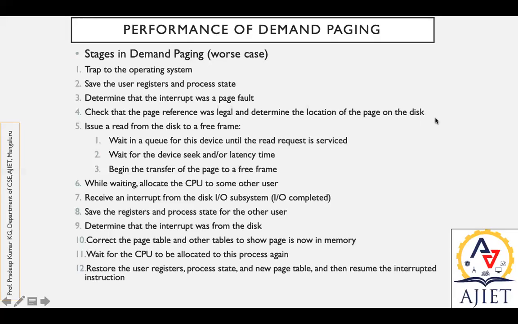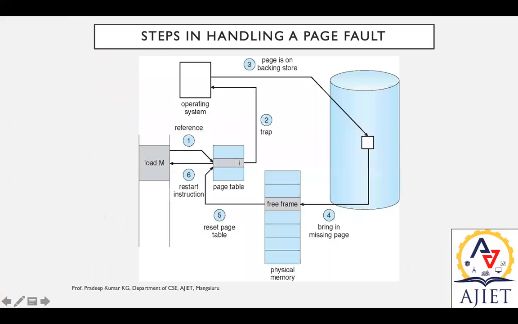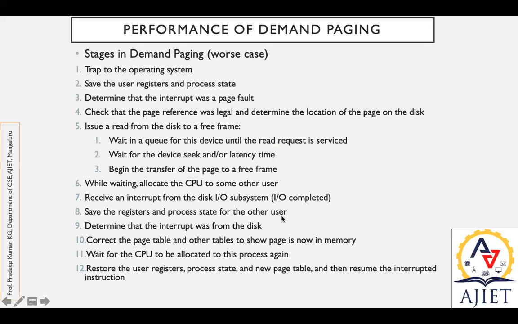During that operation, issue a read signal from the disk to a free memory frame. We trace out where exactly the page is located. If the page is available in the storage, the operating system performs a read operation from the storage to the physical memory. That is what is depicted here: issue a read from the disk to a free frame, and wait in a queue for this device until the read request is serviced.